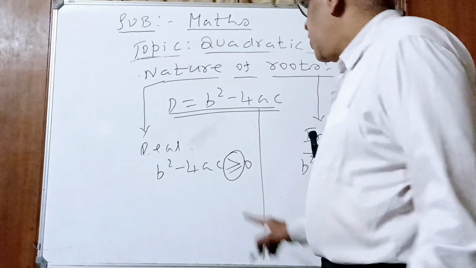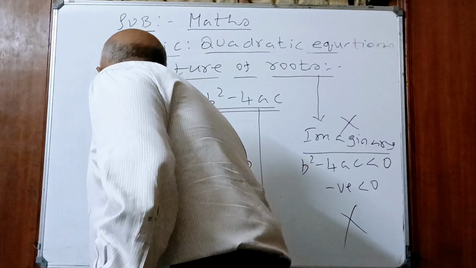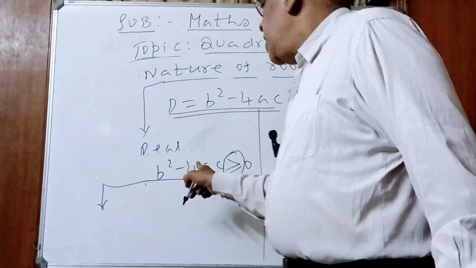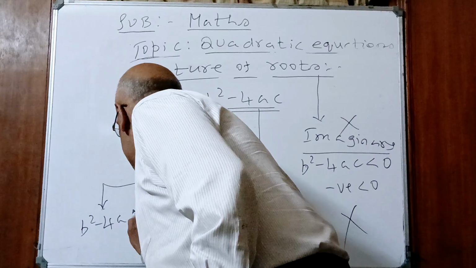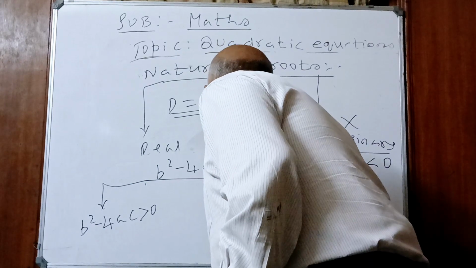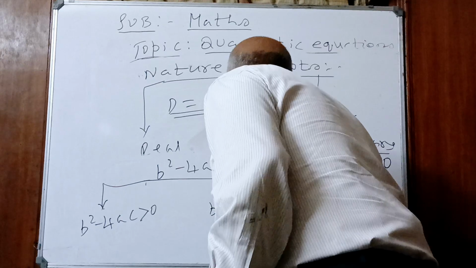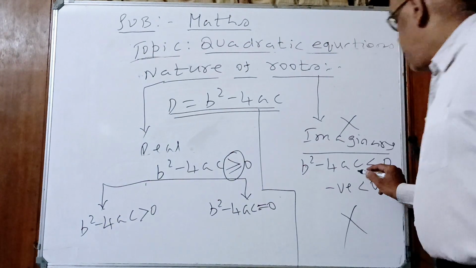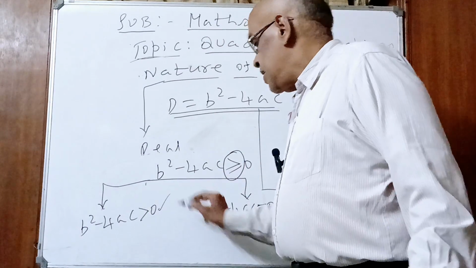One is b square minus 4ac greater than 0. Other case, b square minus 4ac is equal to 0. Yes or no children? Yes. So three cases, no? One, b square minus 4ac less than 0; two, equal to 0; three, greater than 0.